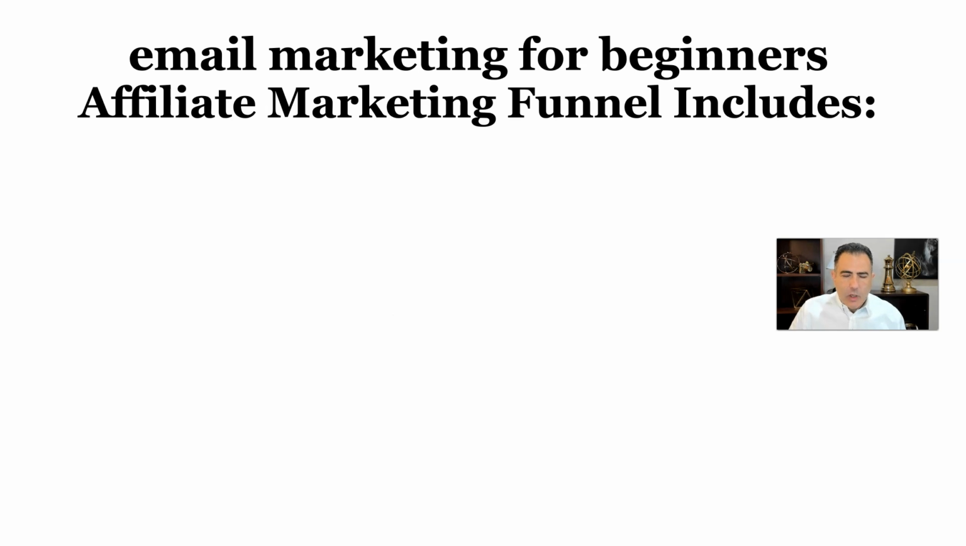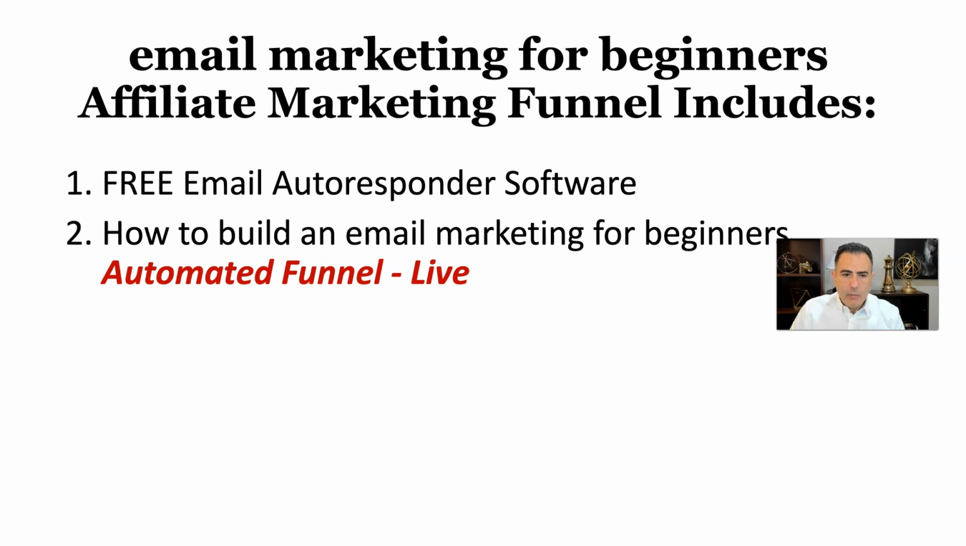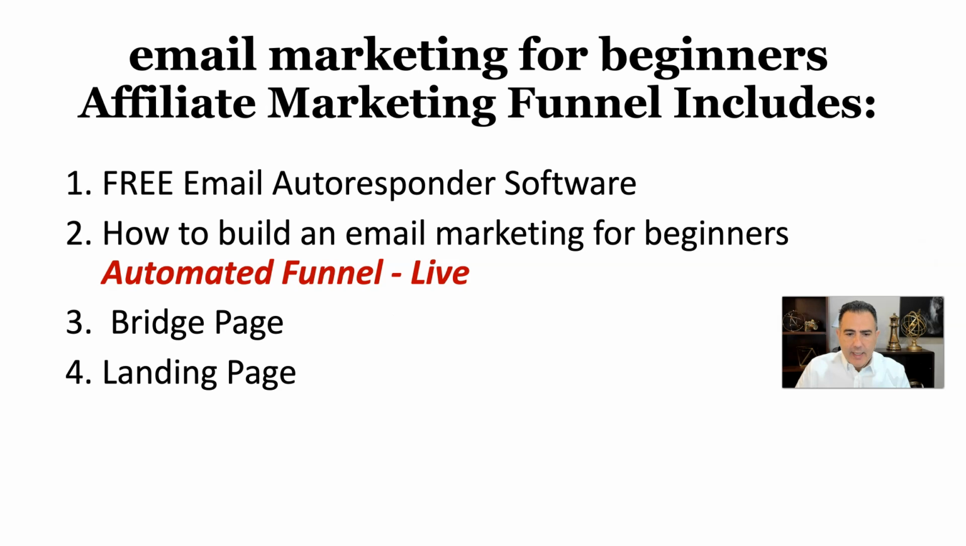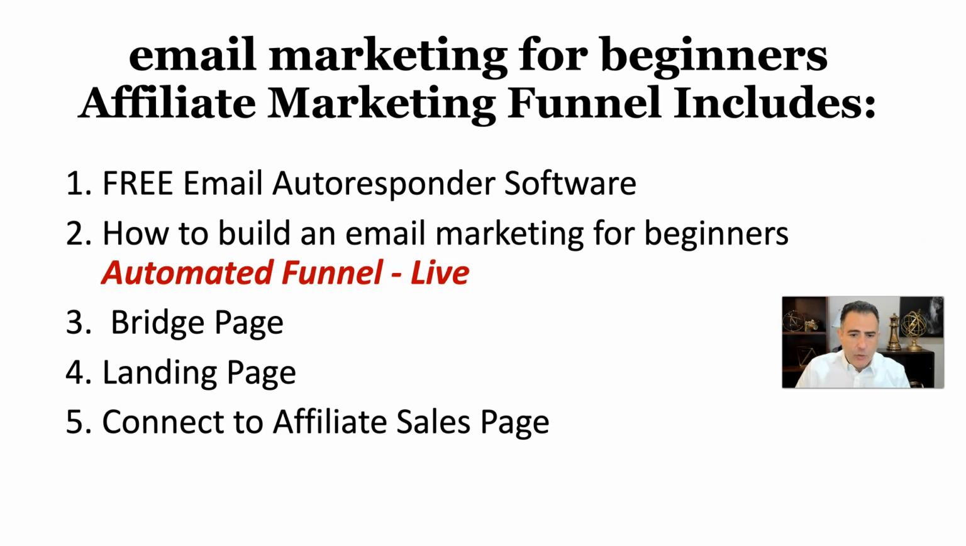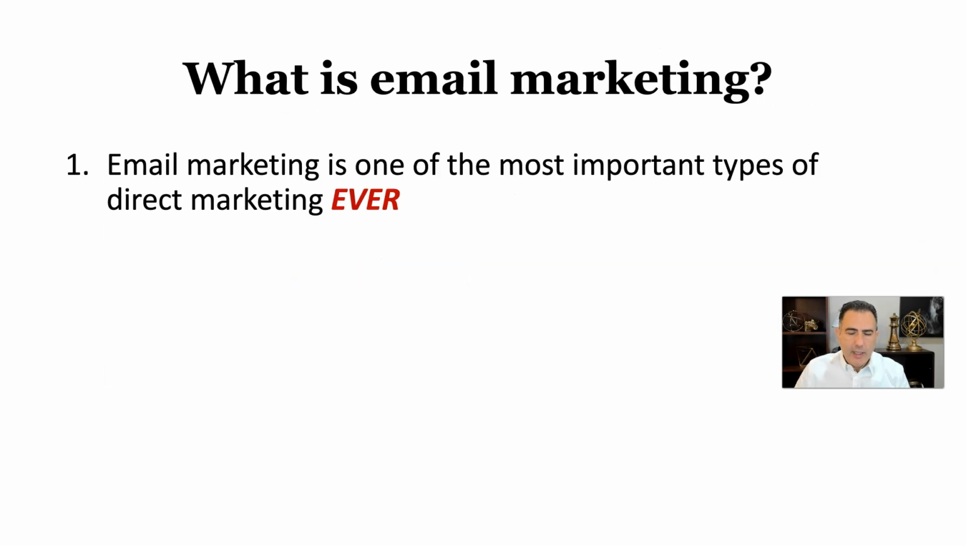Okay, here's what we're going to talk about. We're going to talk about email marketing for beginners, affiliate marketing funnel. And you're probably wondering, what is it going to include? Number one, it's free email autoresponder software. So I'm going to give you a free email autoresponder software. Number two, how to build an email marketing funnel for beginners. You're going to watch me build it automatically live in front of you. We're going to build a bridge page, landing page, and then we're going to connect it to the sales affiliate page.